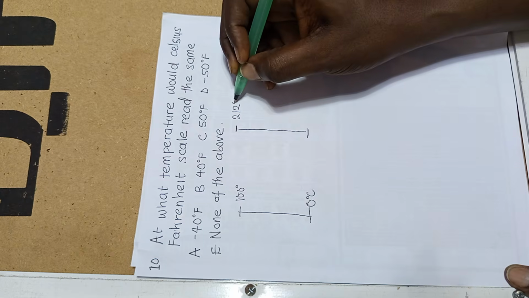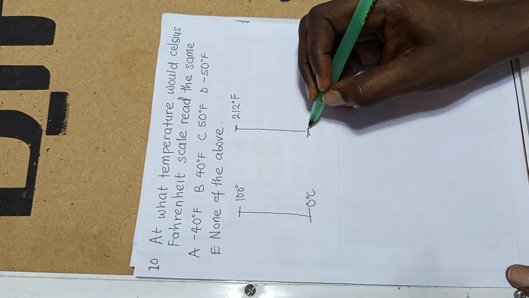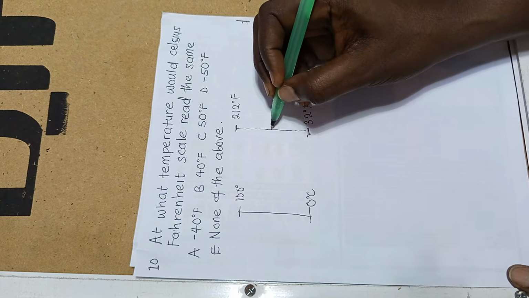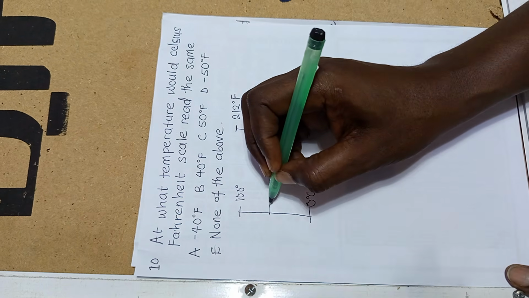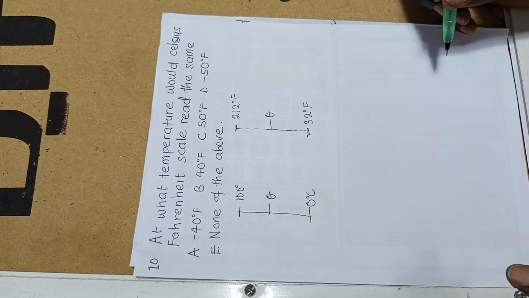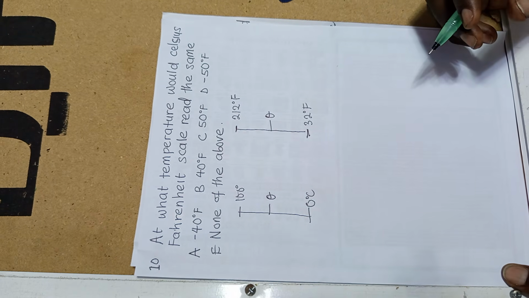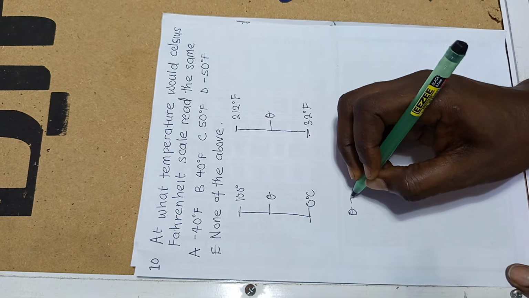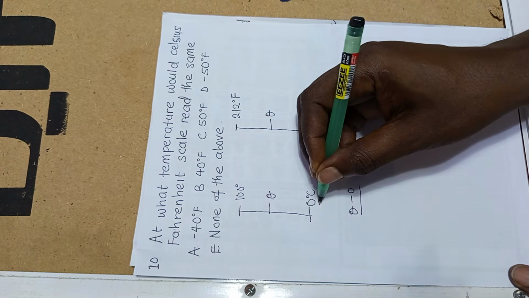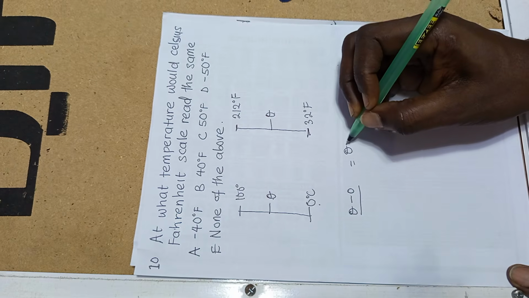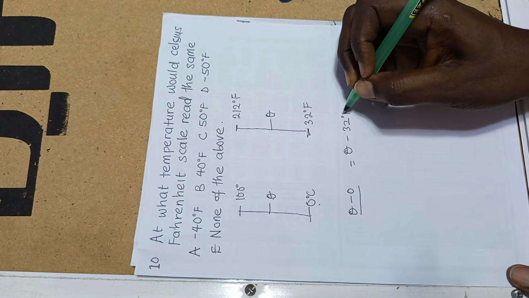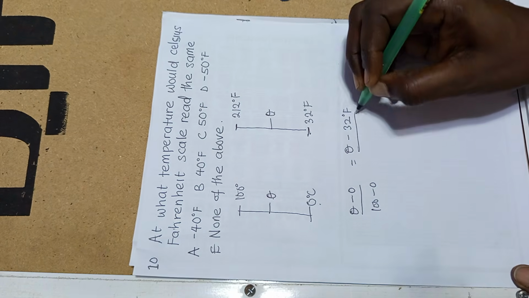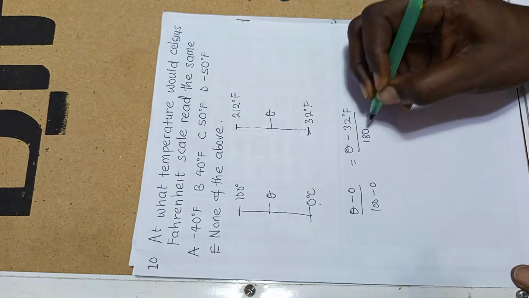This is 212 degrees Fahrenheit. This is 32 degrees Fahrenheit. And let's call this one theta, and this one theta, for instance. Now, why I would like to derive the equation first is because I want this minus this, over this minus this, then this minus this over this minus this is 1/8.